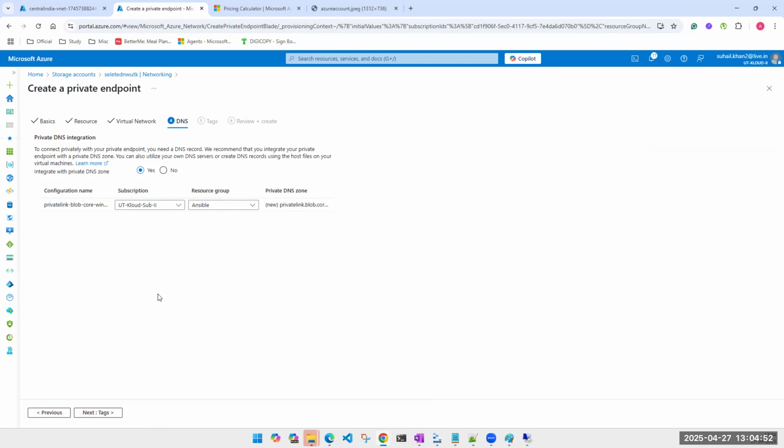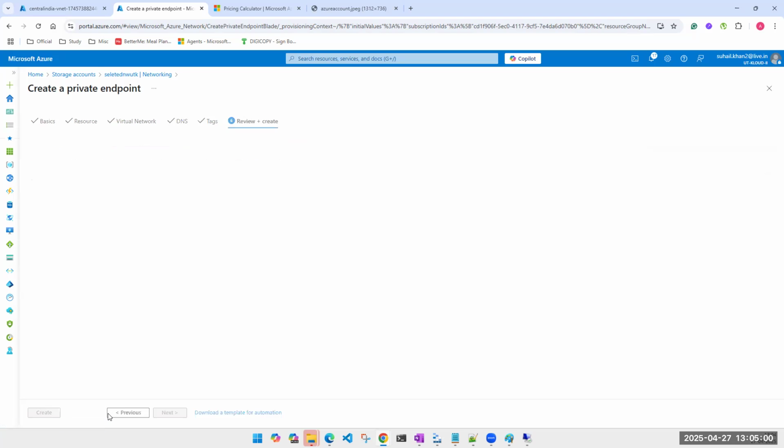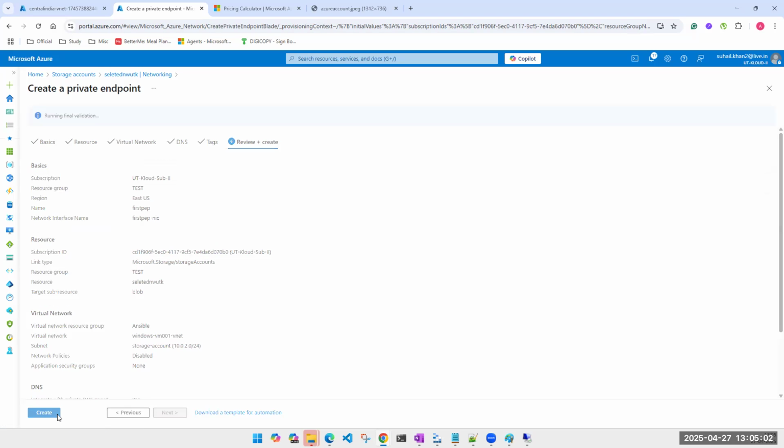Do you want to create a DNS name? Yes, fine. DNS name is nothing, just a name over the IP. We have seen that while accessing the virtual machine. And then you create it.